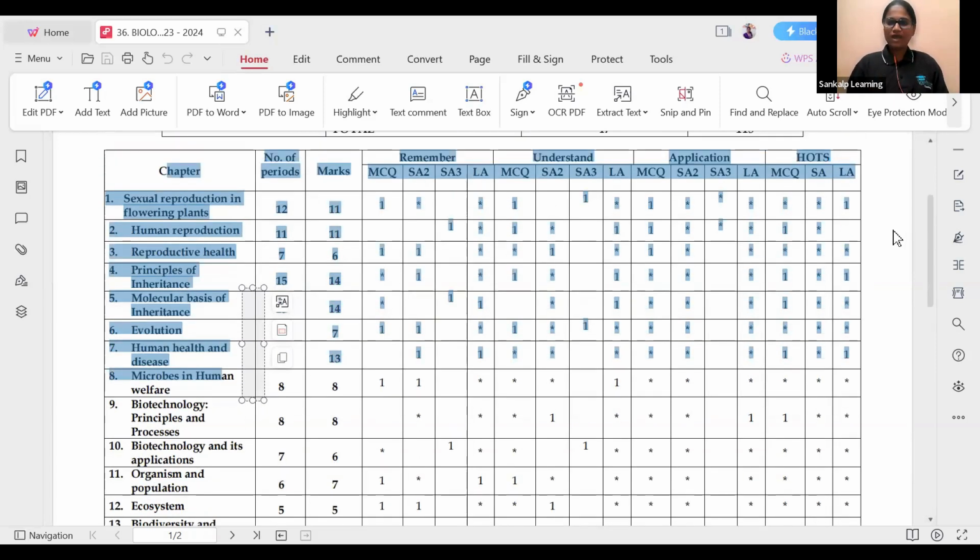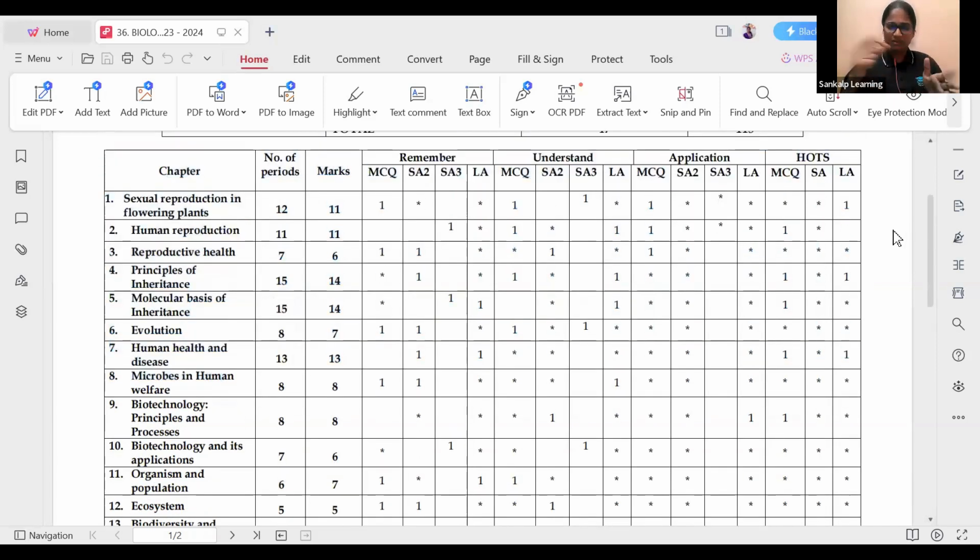So now I want you guys to just scribble down, that is, write quickly. What you have to write is the chapter name and total marks. So the total marks are here. Don't confuse it with the number of periods. I will just mark the total number of marks here. The total marks are in this column. Okay, so this you have to write. Just scribble down the marks.